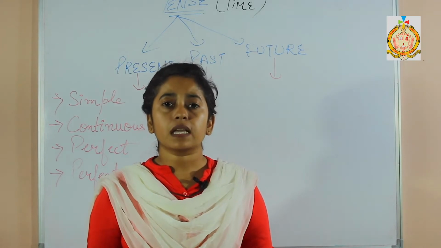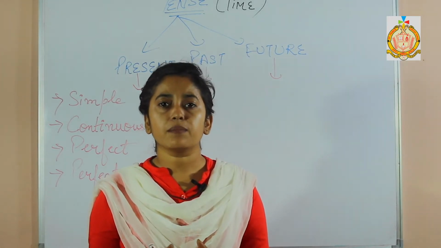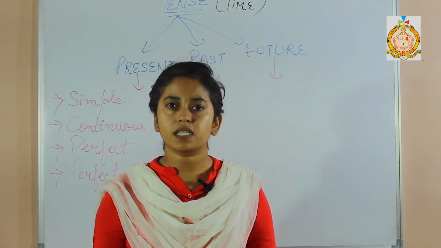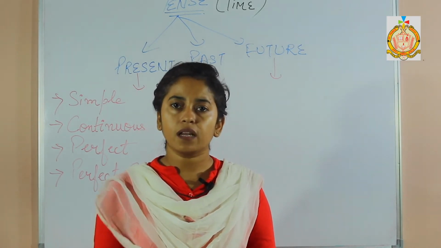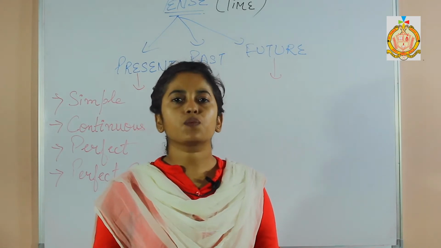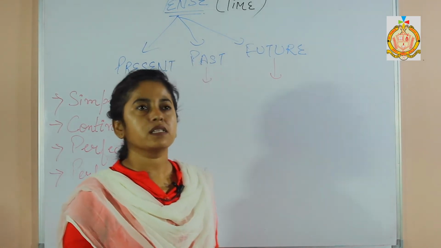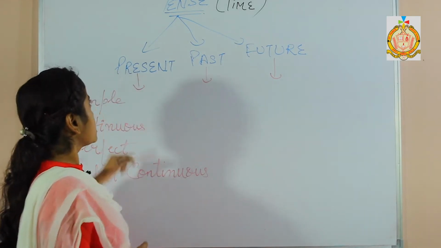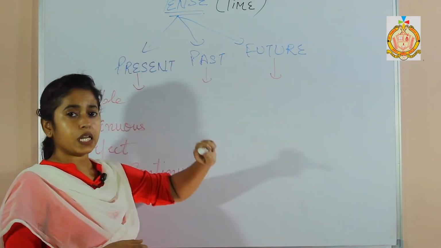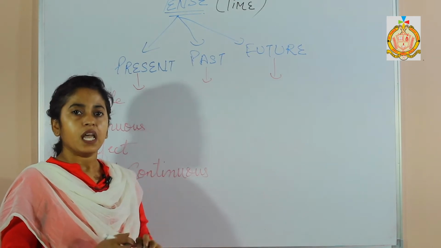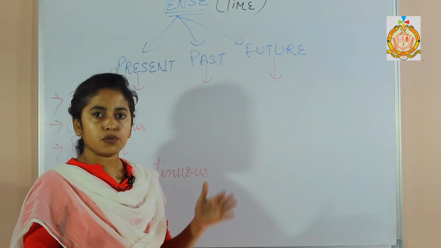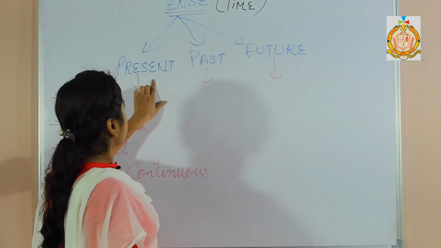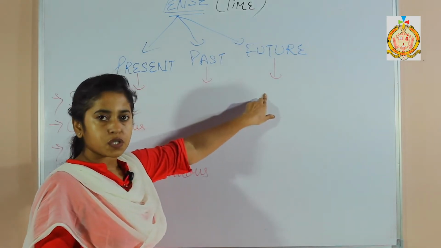So what is tense? Tense is basically time. It tells us the time of the action, at which very particular time your action has begun, or it has ended, or it will begin. Basically tenses are also called the time of the action itself. So tense means time. There are in total 3 kinds of tenses and further those kinds are divided into different sections. Main parts of the tenses are present tense, past tense and the future.